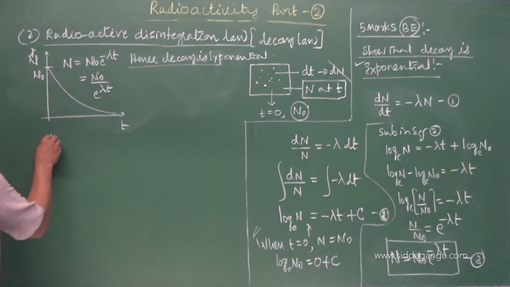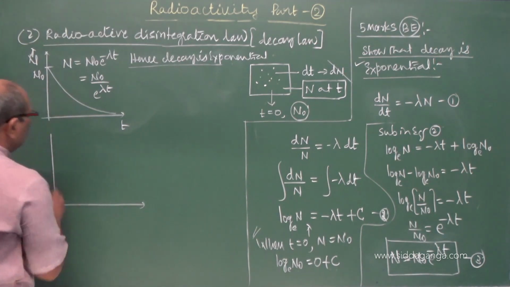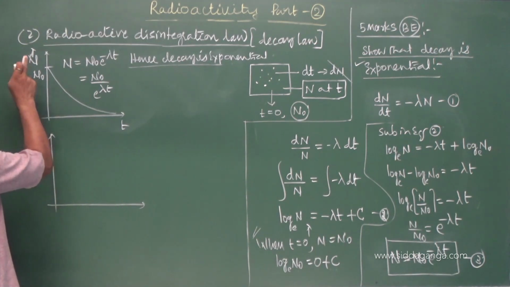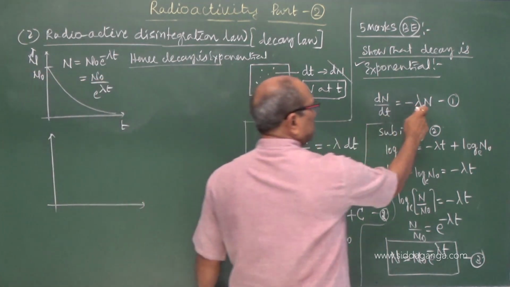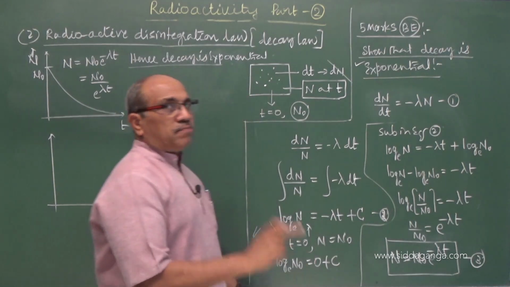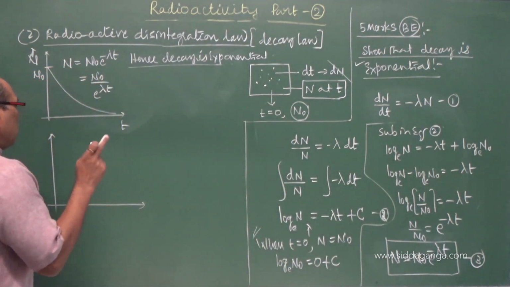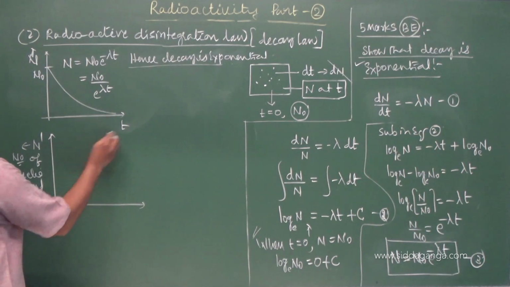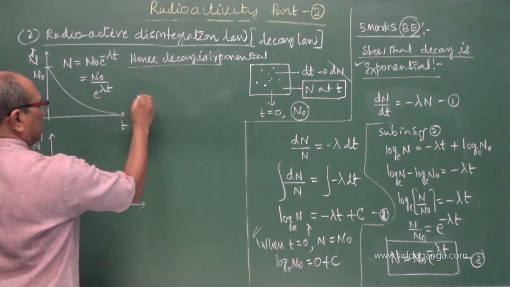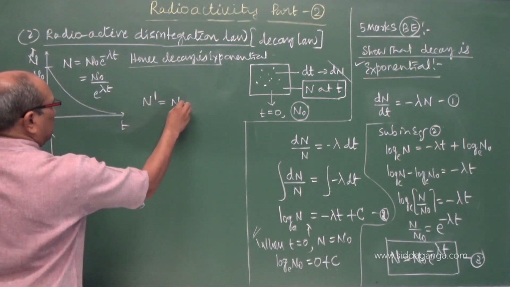As for the entrance, I am showing another graph. This is the number of active nuclei present, where n refers to the number of active nuclei present. The number of nuclei decayed, n dash, I can write as n naught minus n.